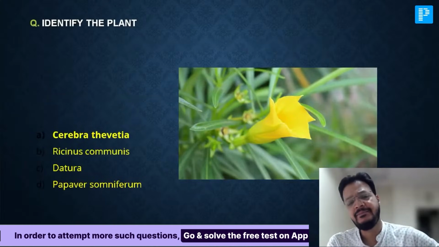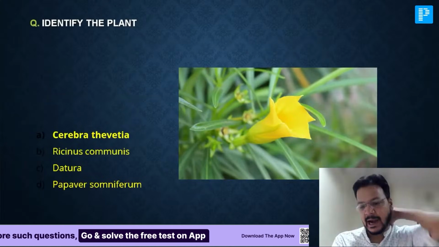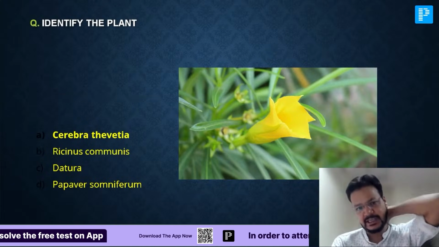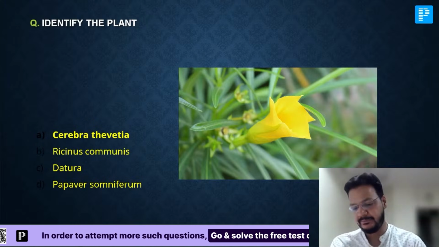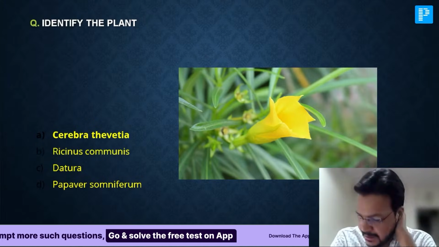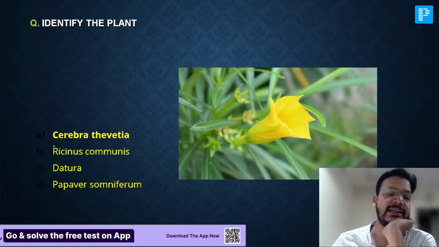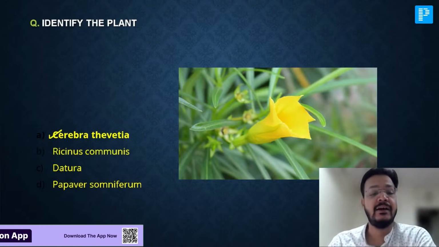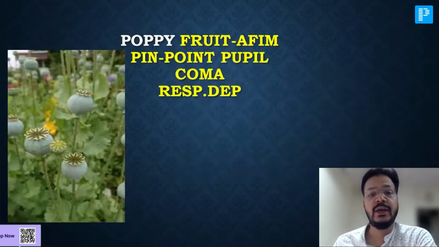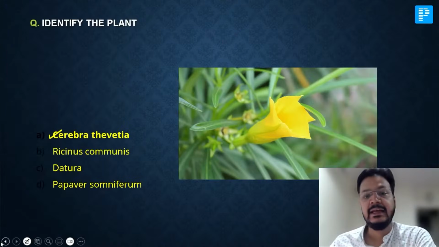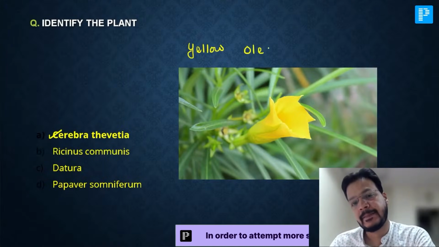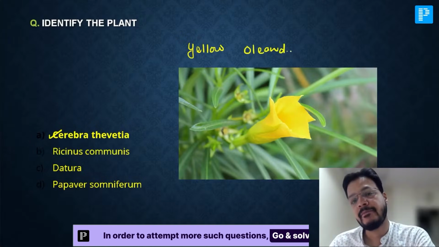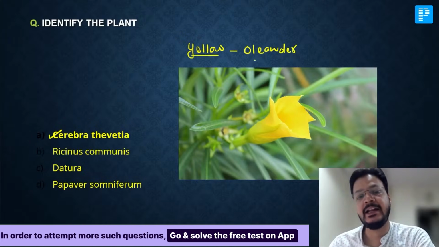Identify the plant, anyone? This is a cardiac poison. Thevetia peruviana, Ricinus communis, Datura, Papaver somniferum. It is A, Thevetia peruviana, which is yellow oleander, Pila Kaner.